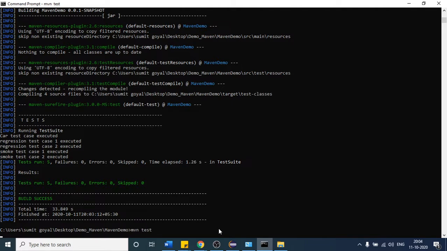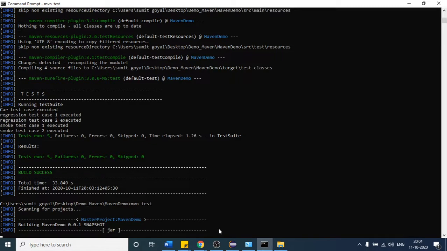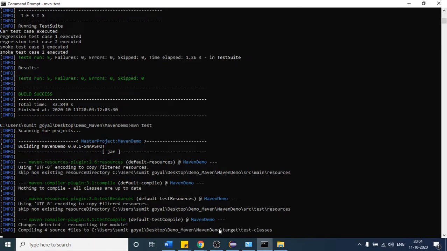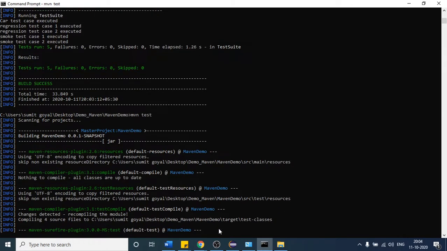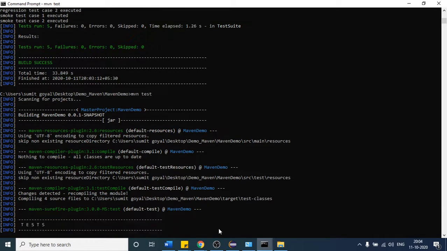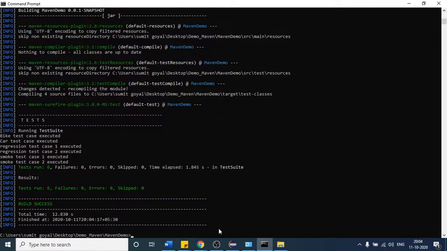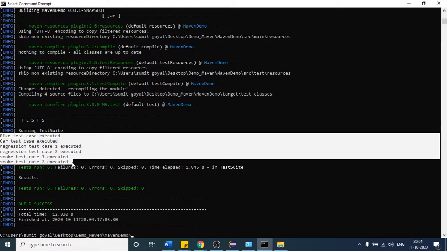So let us check whether we are getting the actual count. Running total of 6. You can see that this time we got the output as 6, and the bike test case is also executed, right? Is it clear to everyone, the total of 6? Yes. Okay. So this is one thing.